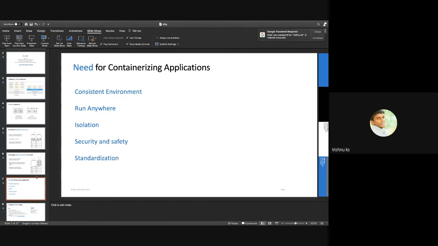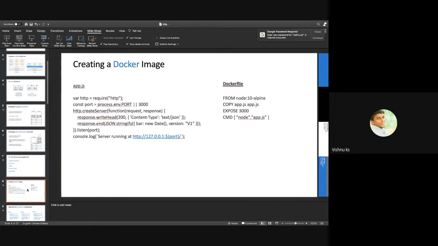Yeah, and standardization. This also we discussed yesterday, how to build a Docker image. So basically, a small Node.js application over here, and the Dockerfile to build that Node.js application.